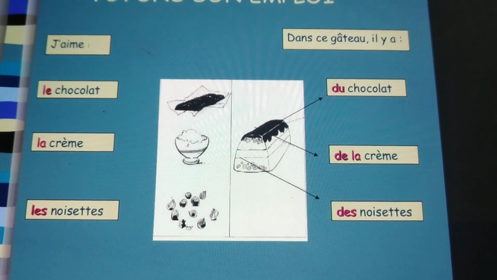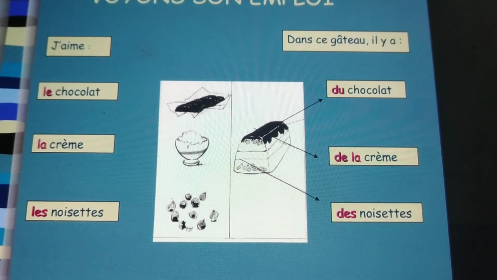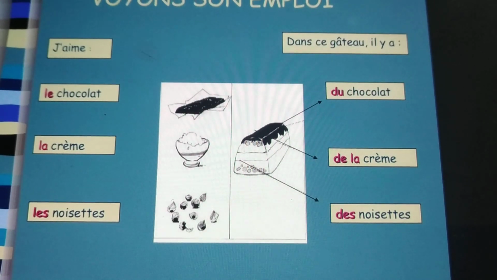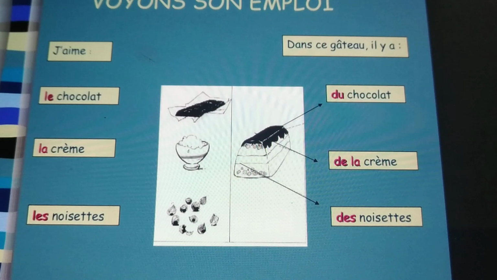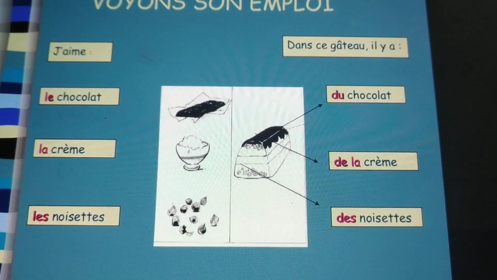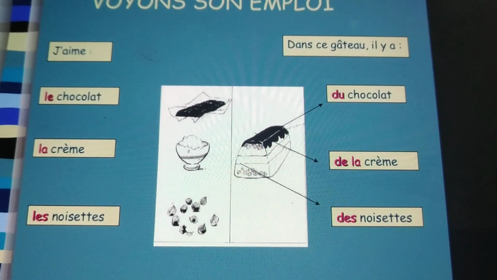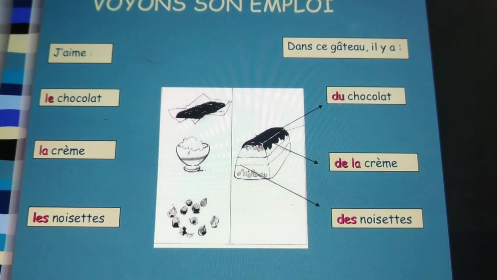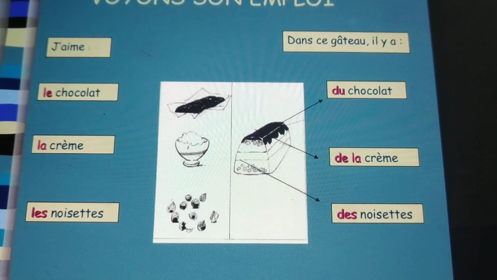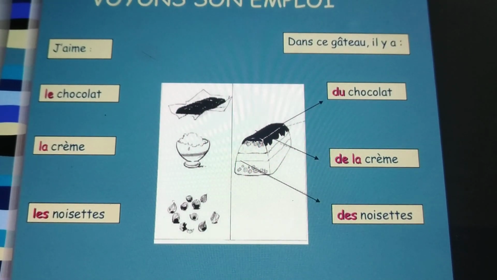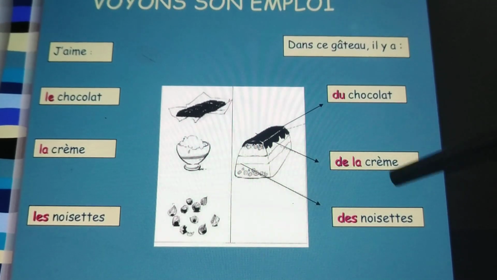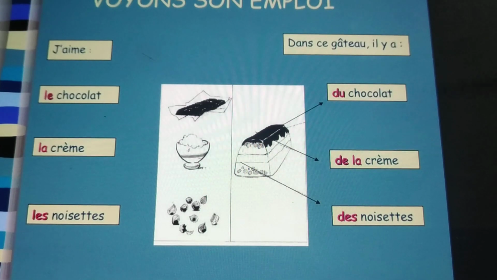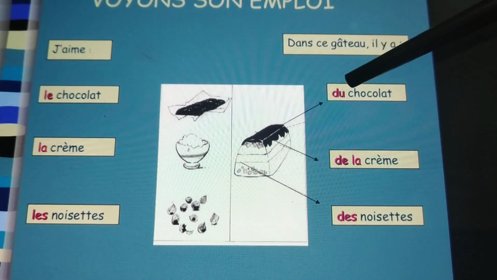Now we have seen partitive articles, we have seen how we use them with masculine, feminine, plural, vowels. Okay, we have seen in the negative we convert it into de, d', and the exception is être, where we don't change. Now over here in front of you can see both chocolat and chocolats written, crème, noisette. But over here we have written definite articles, over here we have written partitive articles. Why?